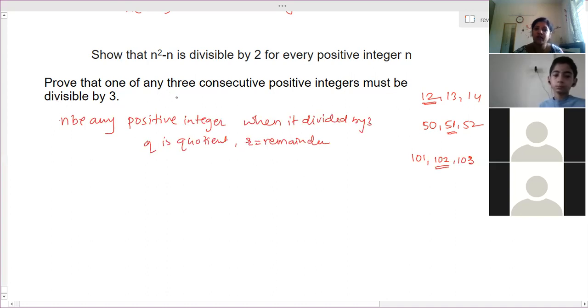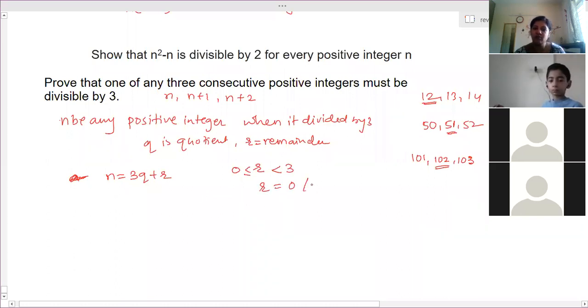We have to show that out of n, n plus 1 and n plus 2, three consecutive integers, one is divisible by 3. So n is equal to 3q plus r, where r is greater than or equal to 0 but less than 3. So the possible values of r are 0, 1 or 2.